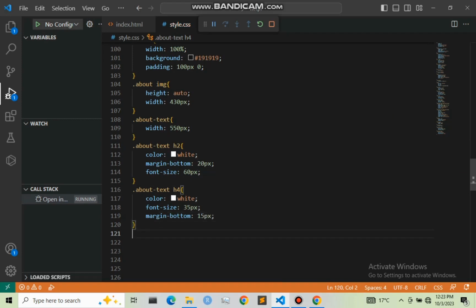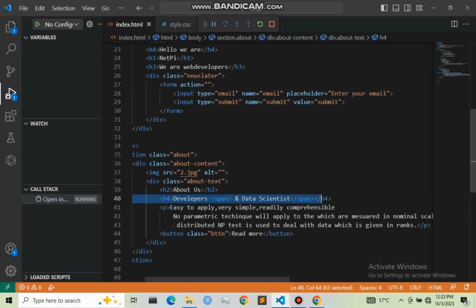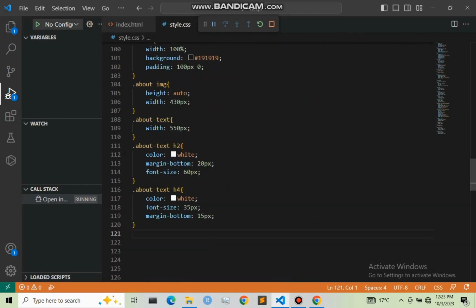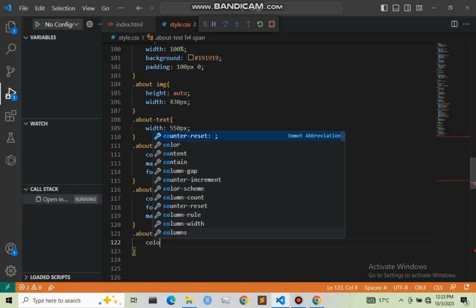Then now we want to style this span. Our h4 contains this span, so we want to style it. So that is .about text h4 span, and we are going to give it a color of crimson.